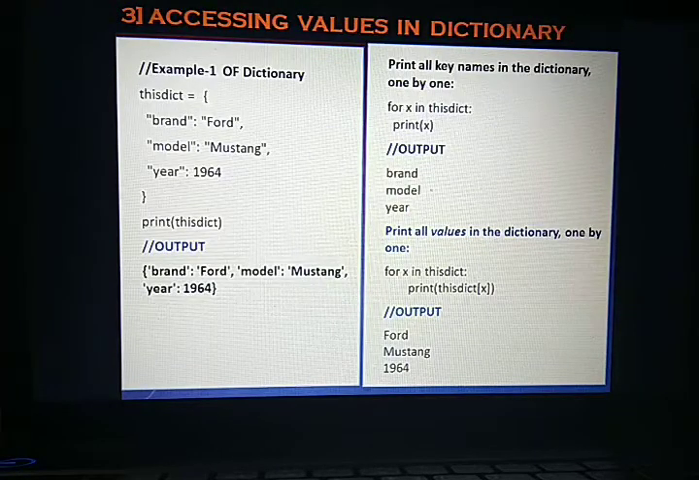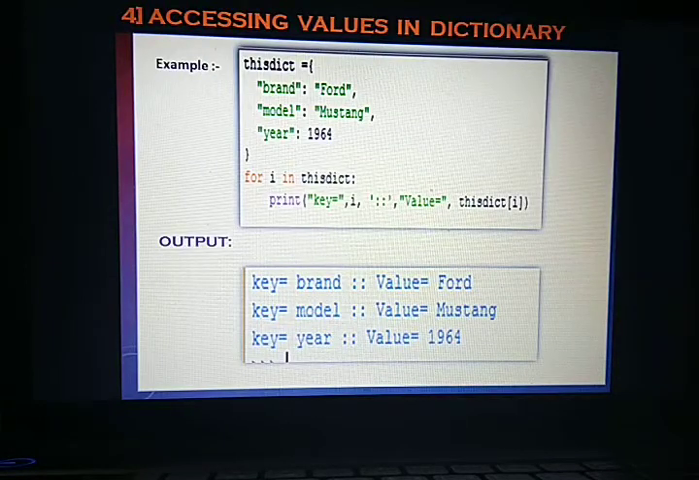We can also apply a for loop, for x in dictionary, then the keys will come one by one. Here you can see the same example. Suppose you want to display both key and value, then for i in the name of the dictionary, this dict, i will indicate the key, and in the form of an index, this dict square bracket i will return the value at i. So this is the way we can access the key and its value from a dictionary with the help of a loop.